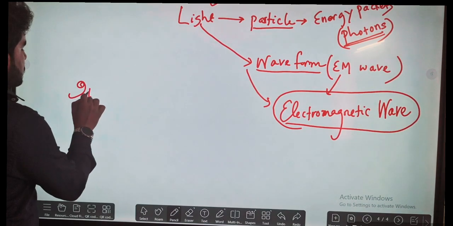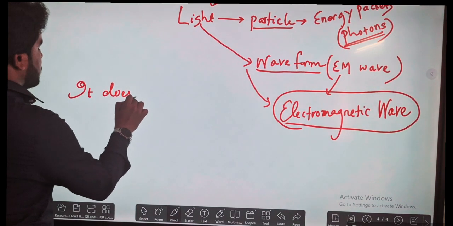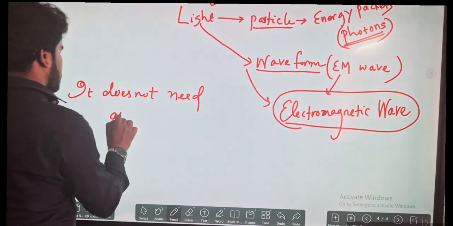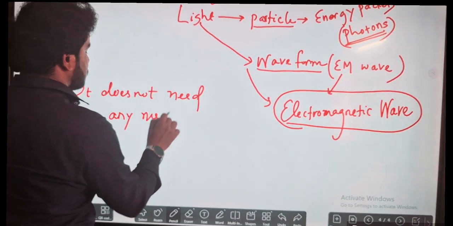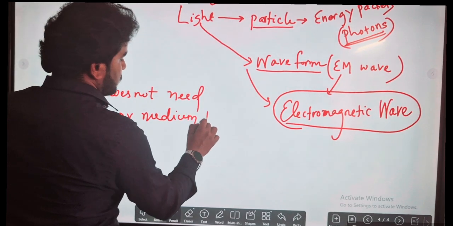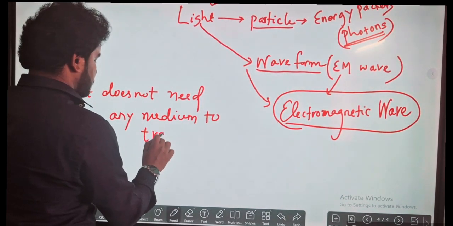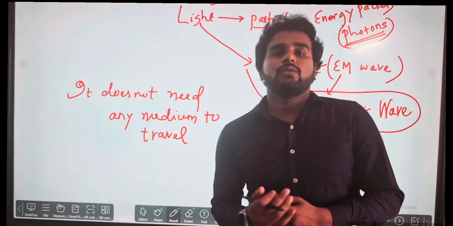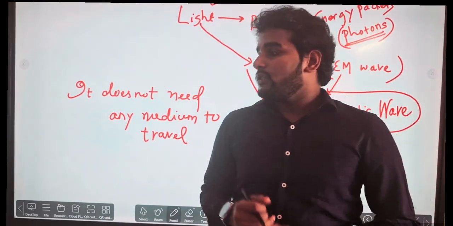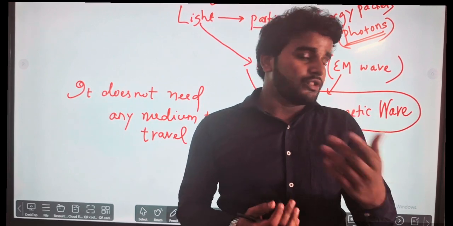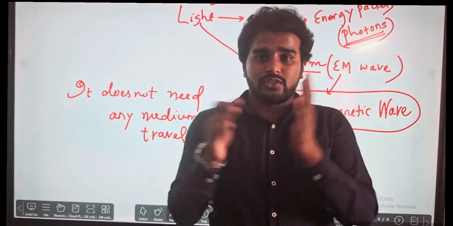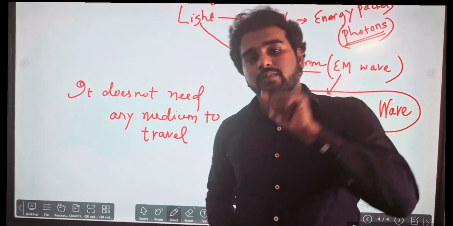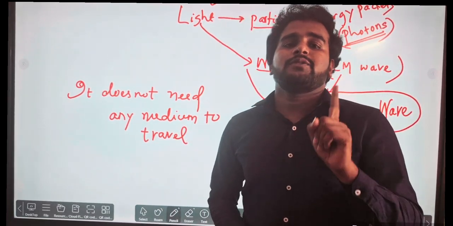Another thing: it does not need any medium to travel. Sometimes we see that sound needs a medium, because without a medium sound cannot propagate, as it is the vibration of particles. But light, as it is electromagnetic, doesn't need a specific medium.